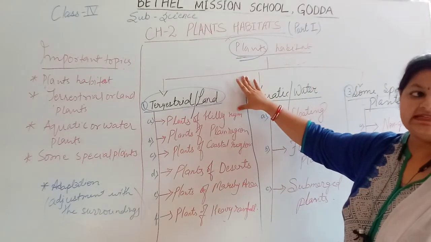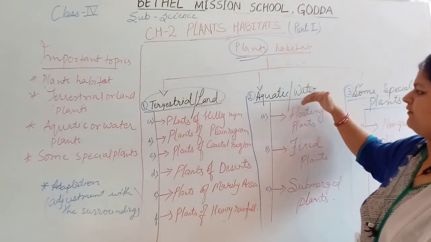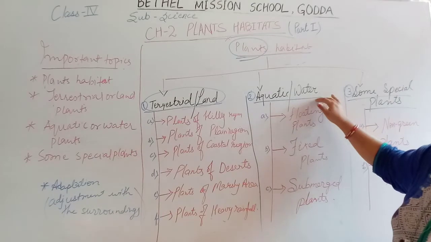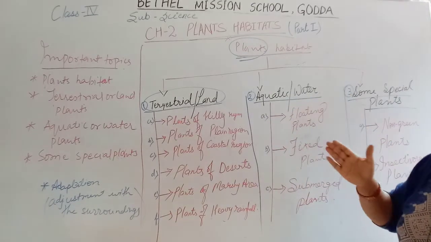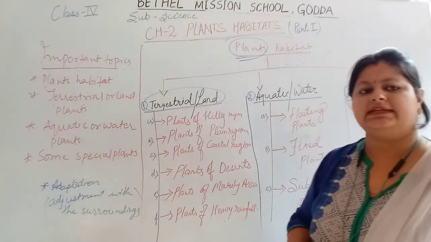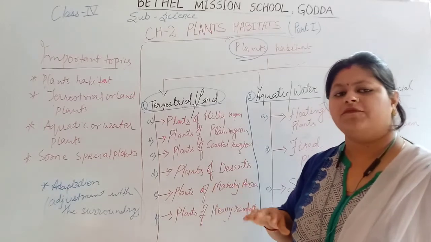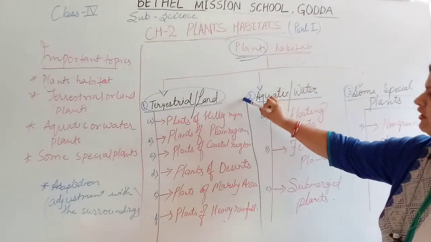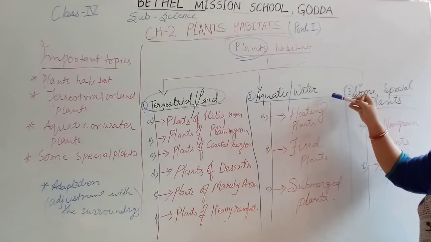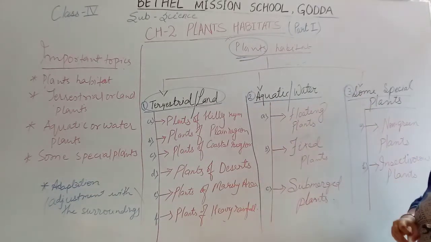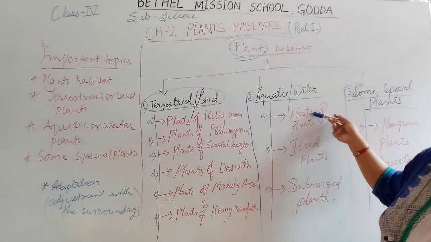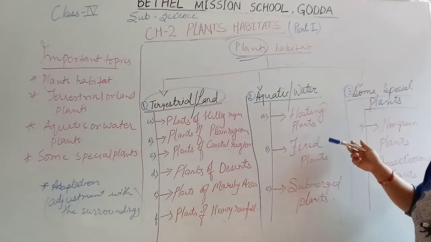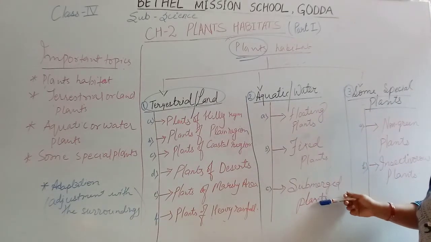We already discussed the terrestrial plants. Next we will discuss the aquatic or water plants, the plants which grow in the region of water. On the basis of their aquatic habitat, the plants are categorized into three parts: floating plants, fixed plants and submerged plants.